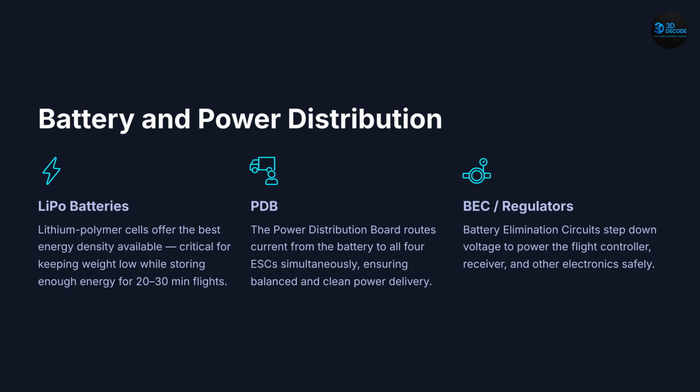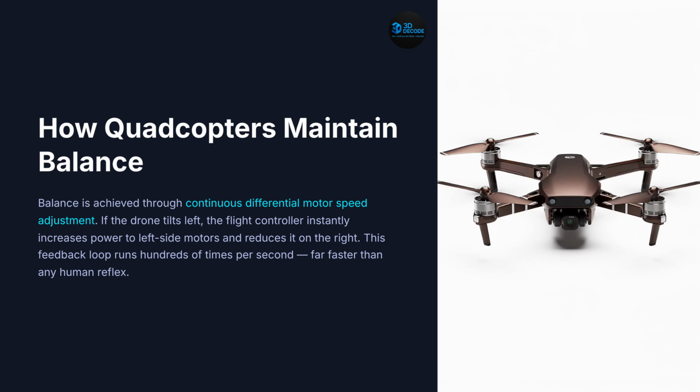Next, battery and power distribution. Most modern drones use lithium polymer batteries, commonly called LiPo batteries. LiPo cells provide extremely high energy density while remaining lightweight, critical for maximizing flight time. The power distribution board routes electrical power from the battery to all ESCs simultaneously. Voltage regulators also ensure sensitive electronics like the flight controller and receiver receive safe operating voltages.